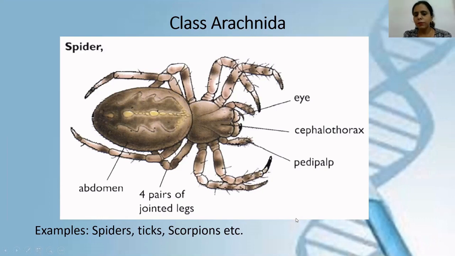You can see here in this image, it's written pedipalp. Pedipalps more or less work like antennae, though they're not antennae. They help in sensing any object present in front of a spider. They also help in attacking the organism. And sometimes, male spiders also deliver sperm into female spiders with the help of the pedipalp.